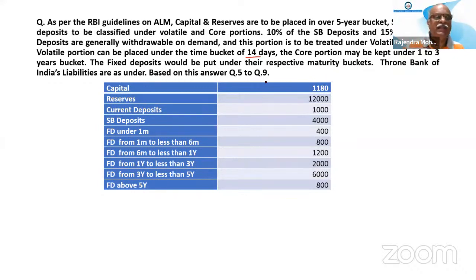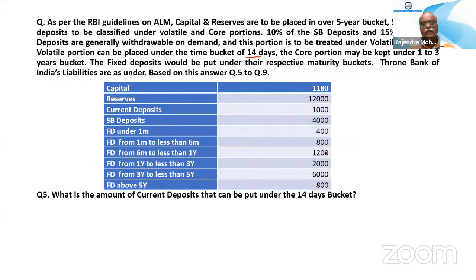The bank's liabilities are as under. Based on this, answer questions 5 to 9. These are the things given: capital reserve, current deposit, savings deposit, FD under 1 month, FD 1 month to less than 6 months, 6 months to 1 year, like this, up to FD more than 5 years. Now, a very simple, logical question. Just read the question properly, whatever is given at the top, and answer.